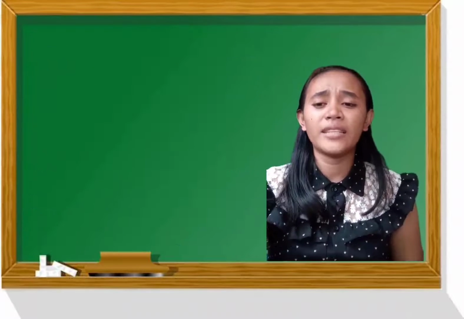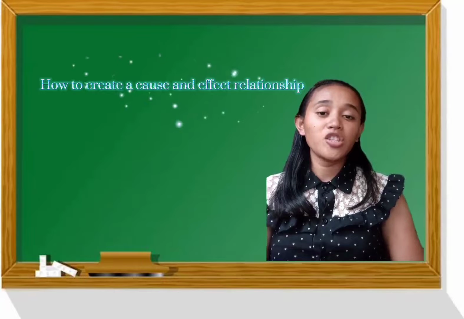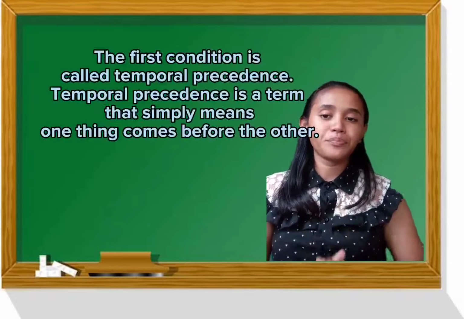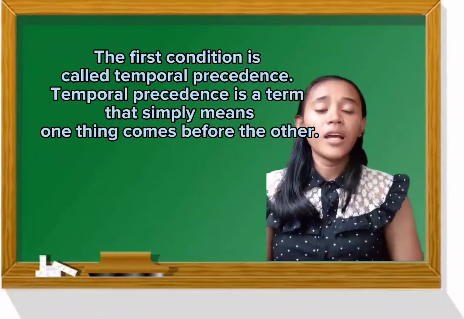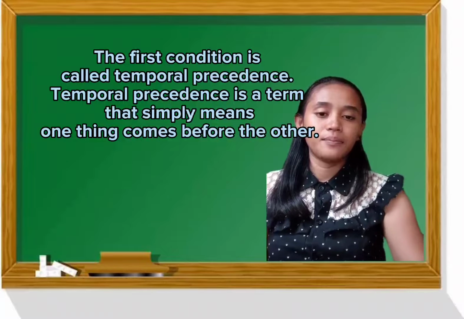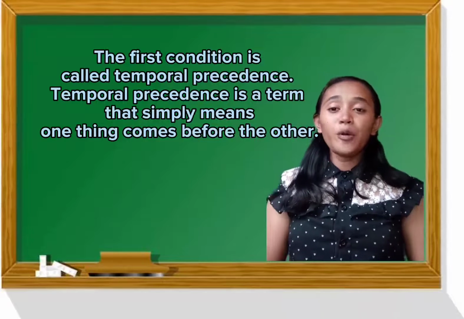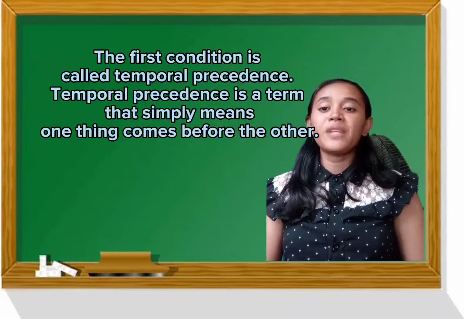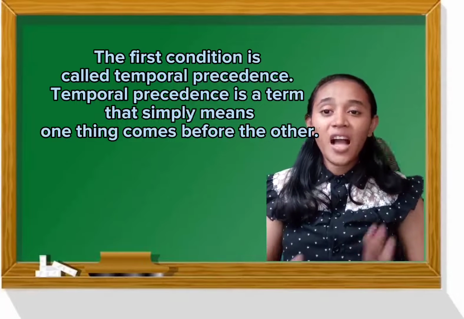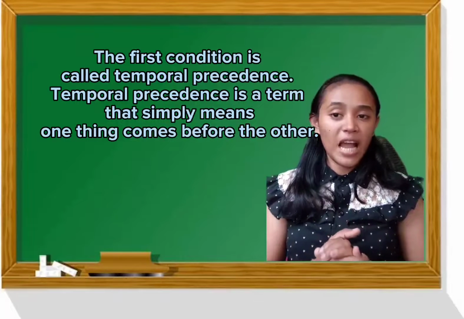So how do we create a cause and effect relationship? A true cause and effect relationship must meet a few conditions. The first condition is called temporal precedence. Temporal precedence is a term that simply means one thing comes before the other in terms of time.